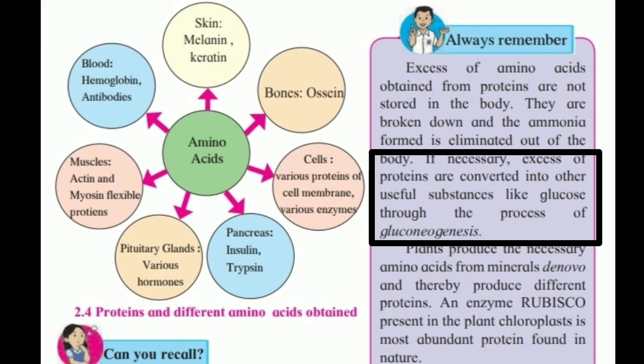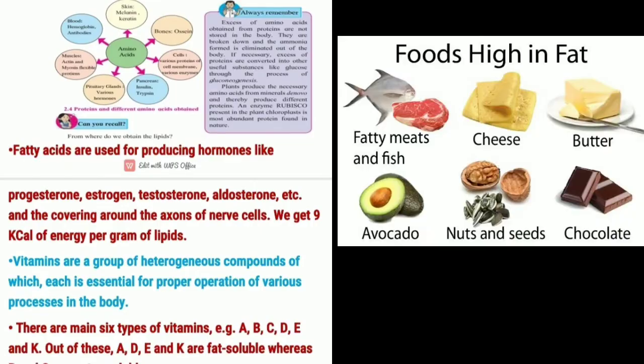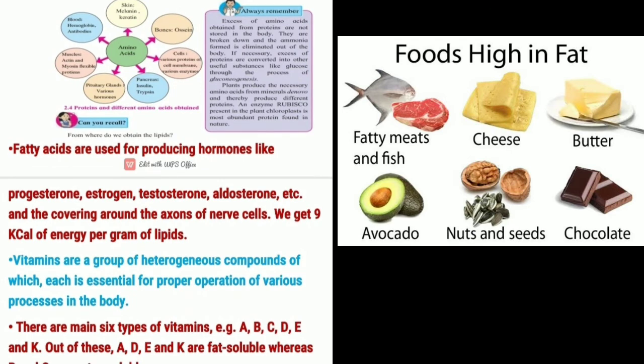If necessary, excess proteins are converted into glucose through the process of gluconeogenesis. Is that clear? So the next point is lipid.